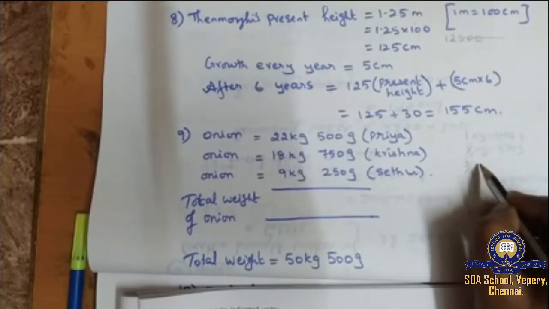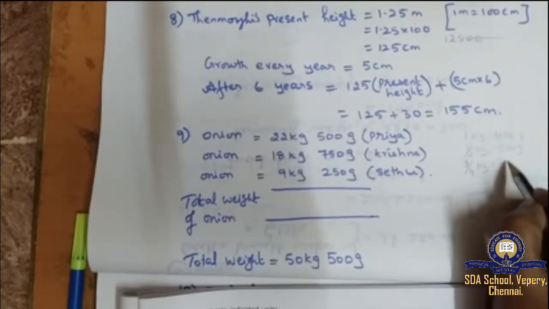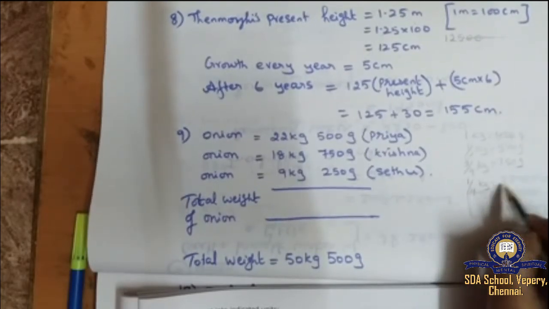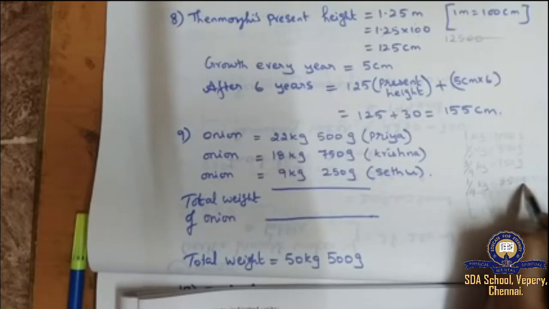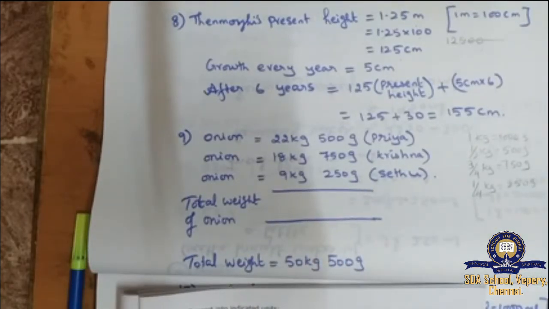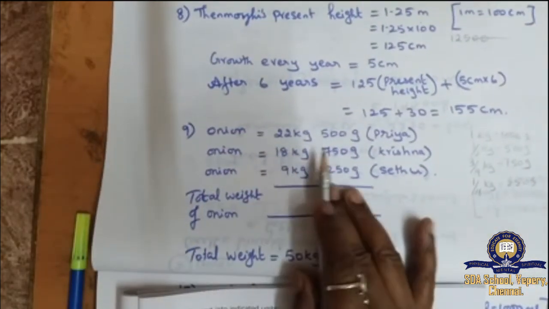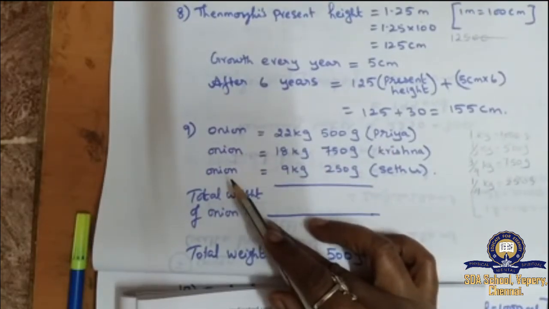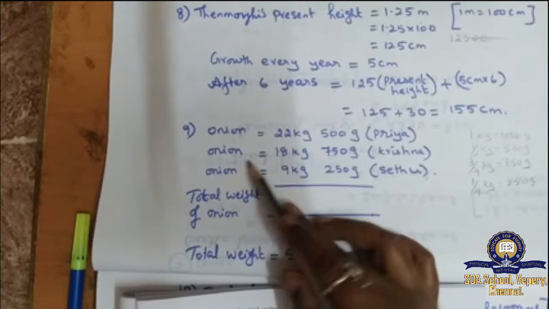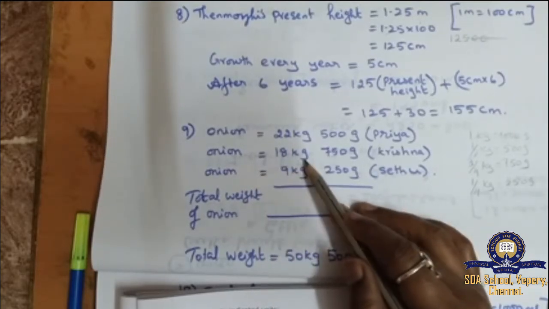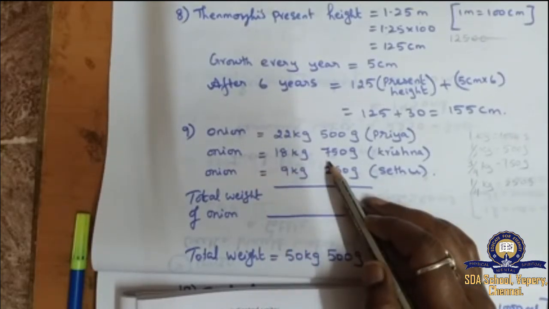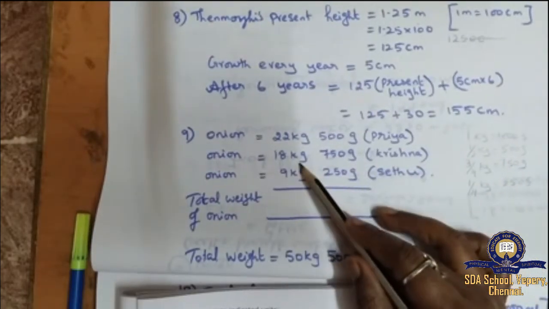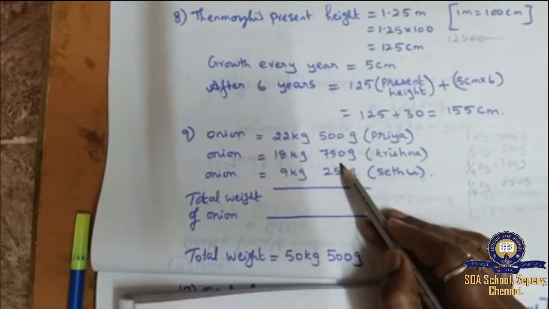3 by 4 means 750. 1 by 4 means 250. So we have to convert and write. 22.5 means 22 kg and 500 gram. Priya. Same way, Krishna also bought onion. But he bought 18 kg and 3.5 kg. 3.5 means 750. So I have written 18 kg, 750 gram.